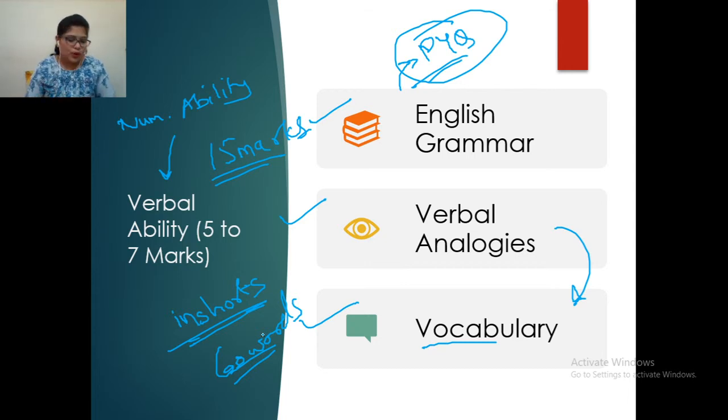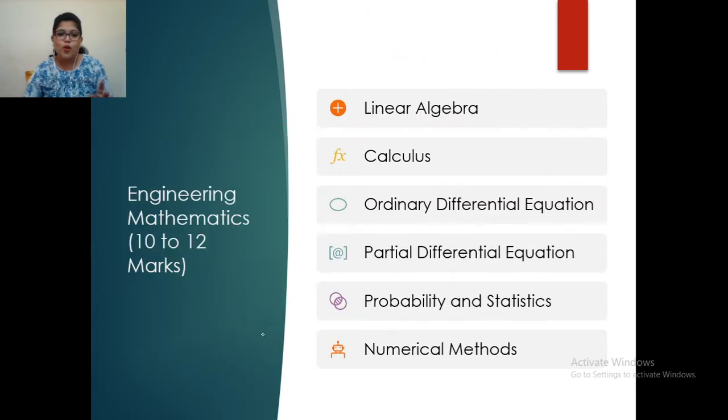So you have to work on your vocabulary. Okay, so this is the second part of our syllabus, that is verbal ability. So numerical ability and verbal ability both combined come for 15 marks. Now let's go for our core subjects of engineering.